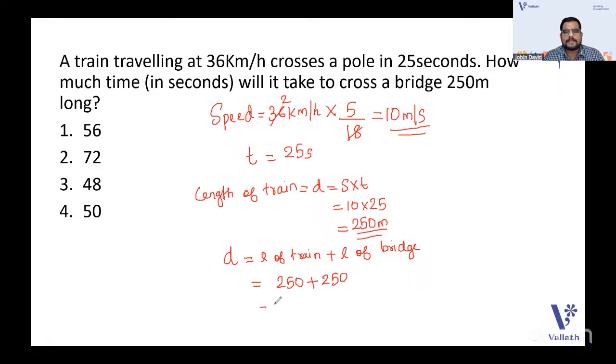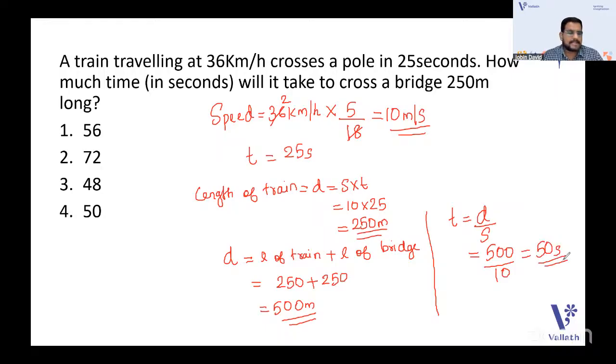So the total distance covered will be 500 meter. We need to know the time. What is the formula for time? Time is equal to distance by speed. The speed of the train is already given, so 500 divided by 10. The answer is 50 seconds. 50 seconds is the time taken.